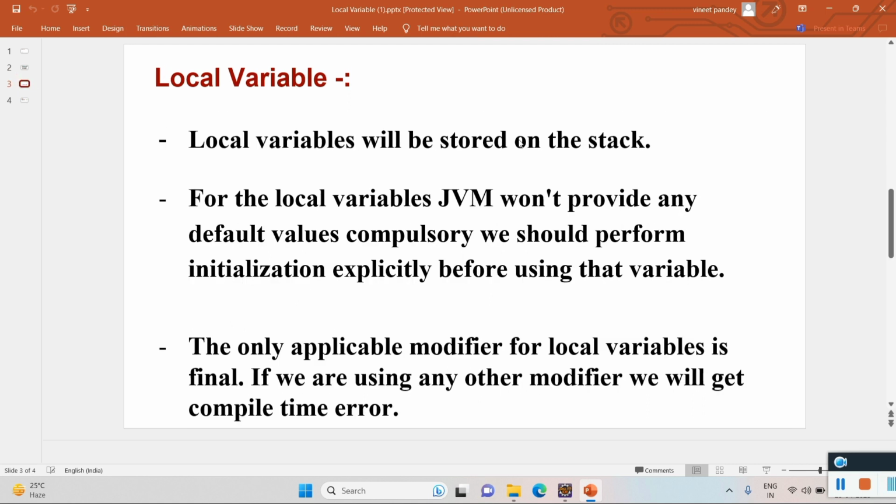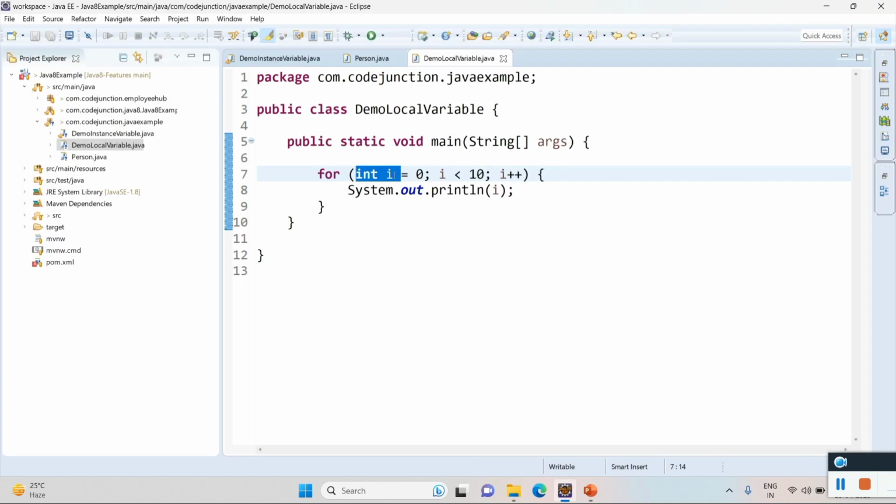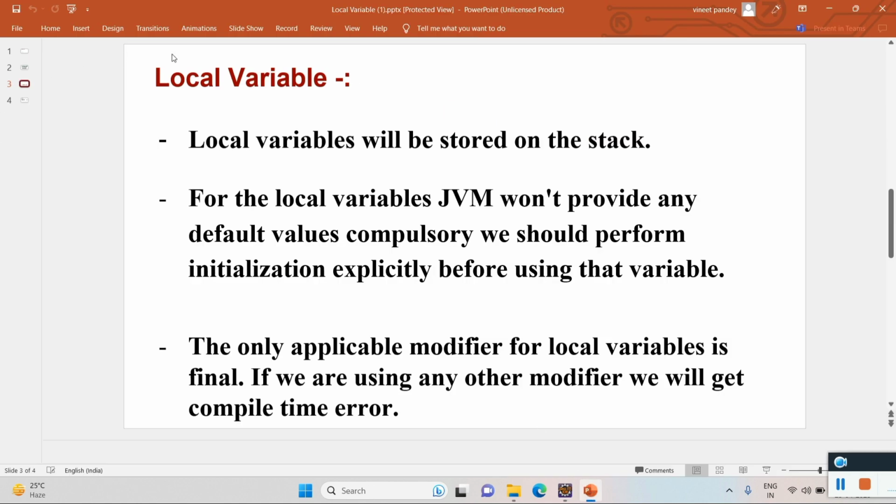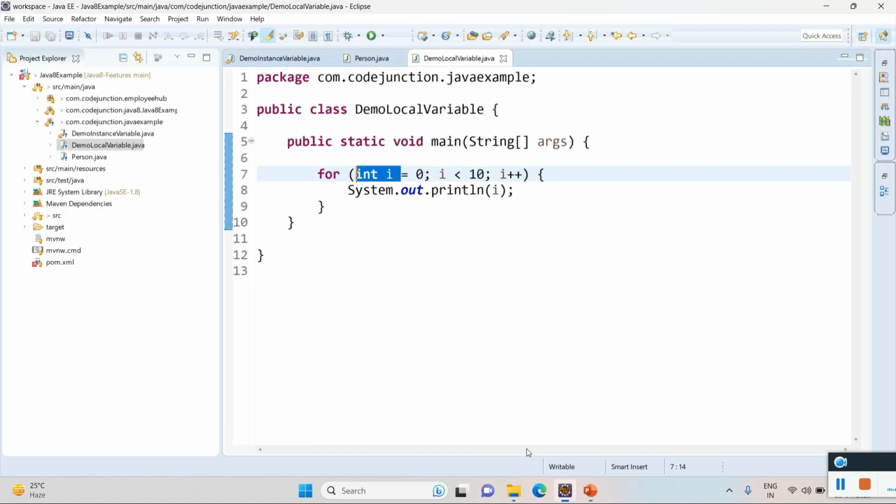Local variables will be stored in a stack. As I told you, instance variables will be stored in the heap area and static variables will be stored in the method area. For local variables, JVM won't provide any default value. Compulsorily, we should perform initialization explicitly before using that variable.